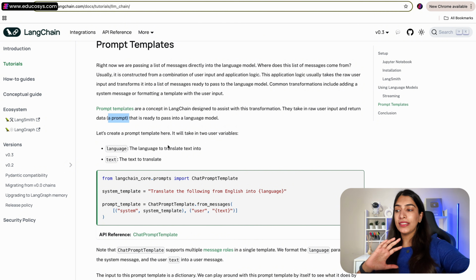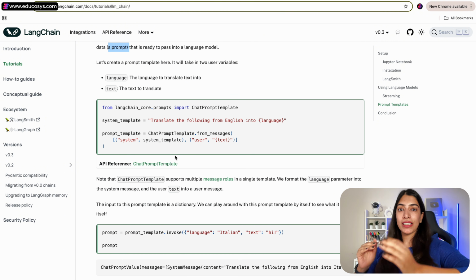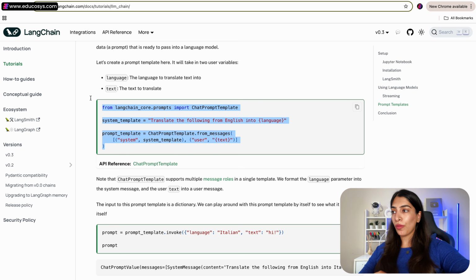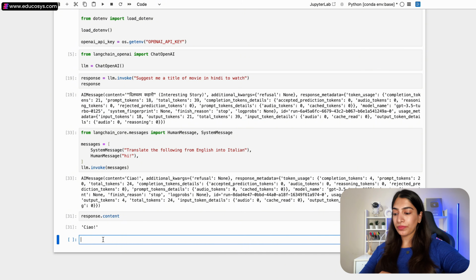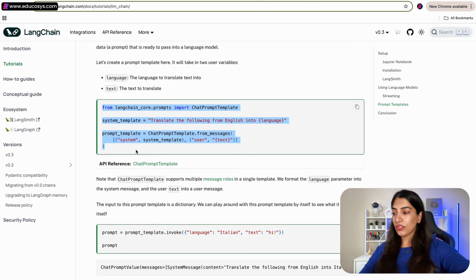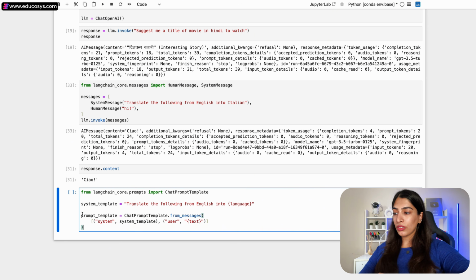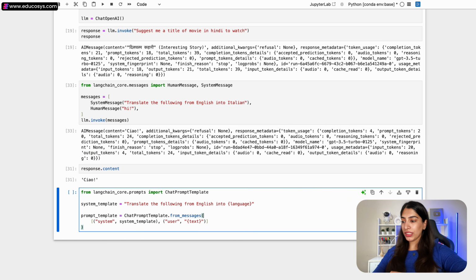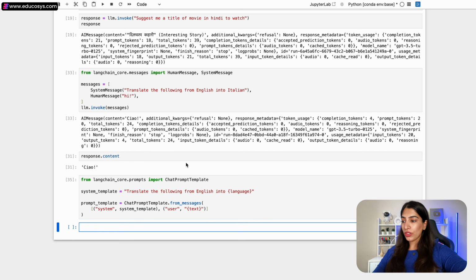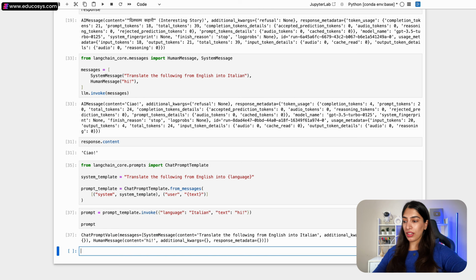So for now, let's just copy paste the example that is given to us, and then we will do the same thing for our movie example also. So I'm just going to copy paste this and try it out. And let's copy this part also. This is where we are forming the prompt. First let's run this. So here, what did we do? We imported ChatPromptTemplate from langchain core prompts. Then we gave a template, and let me actually run this.